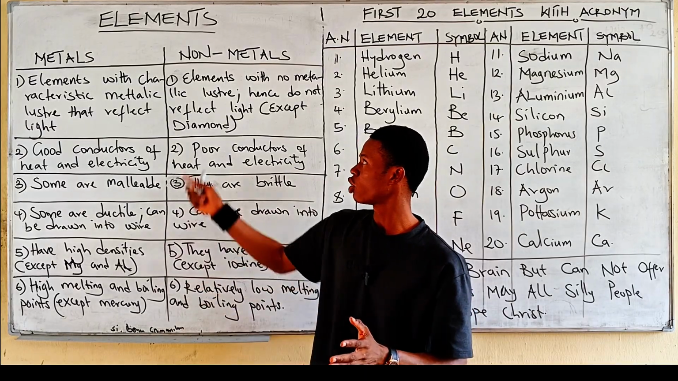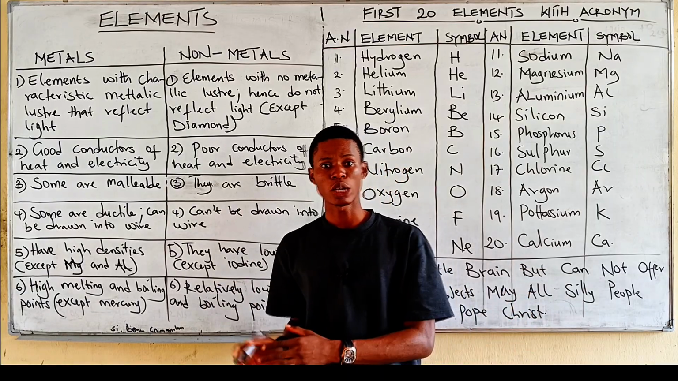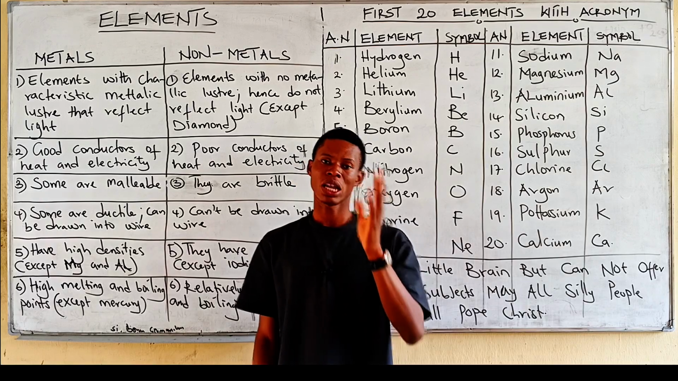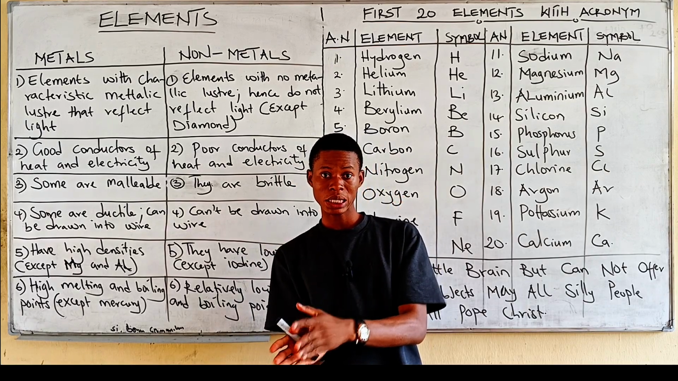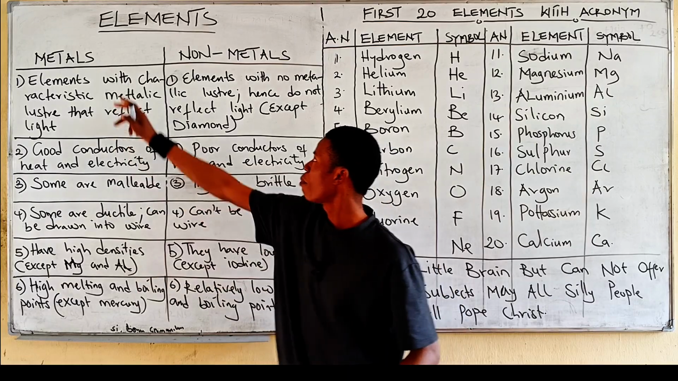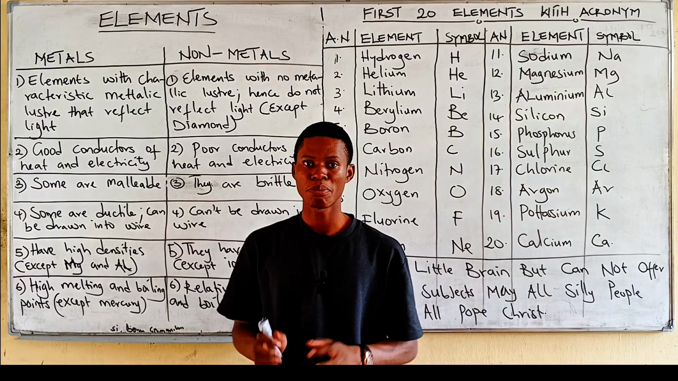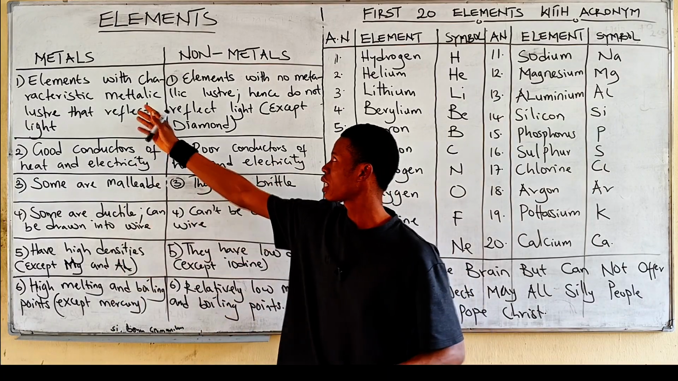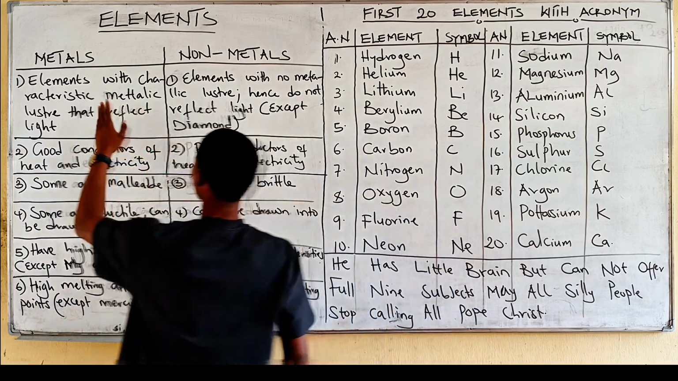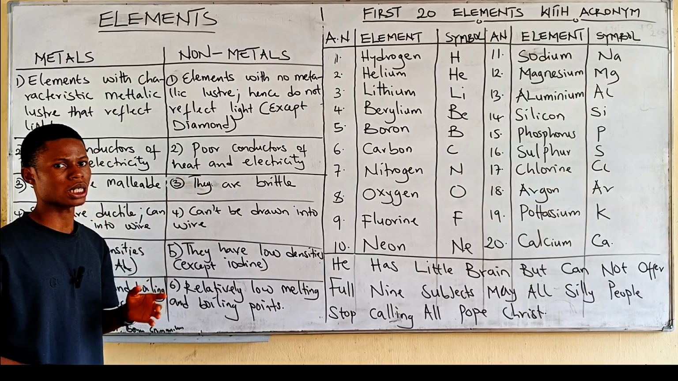Now that we've known the meaning of an element as any substance that cannot be split or broken down into simpler units by ordinary chemical reaction, there are three classes of elements. We have two main classes and one extra. The classes of elements are metals, non-metals, and a third one, metalloids. But I'm going to take the metals and non-metals first. Let's look at them side by side.